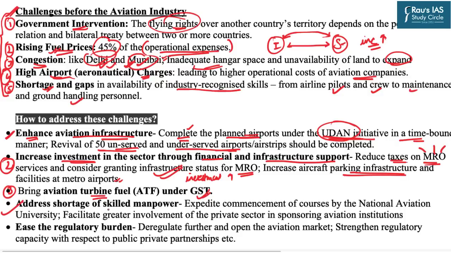In order to address the shortage of skilled manpower, the courses led by the National Aviation University must be expedited, and the government must focus on facilitating greater involvement of the private sector in sponsoring the aviation institutions. And in the last, in order to further liberalize this aviation industry, we must focus on more deregulation. On the other hand, we must also strengthen the regulatory capacity with respect to public-private partnerships.